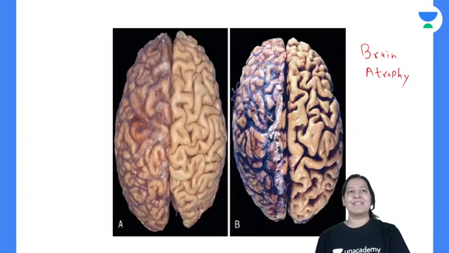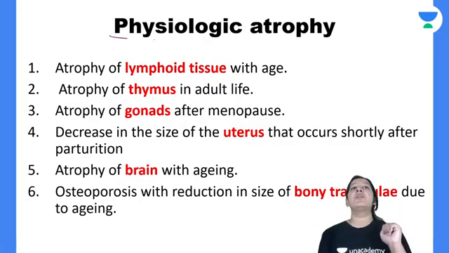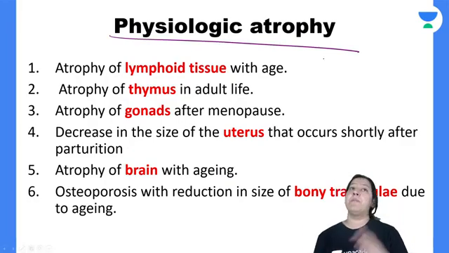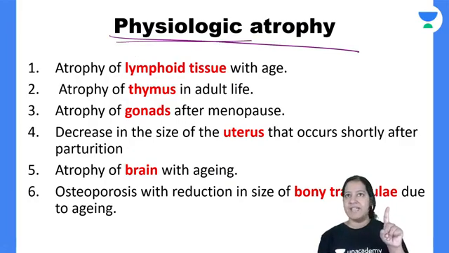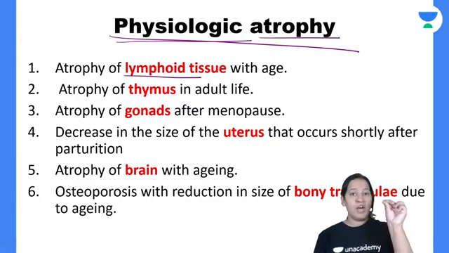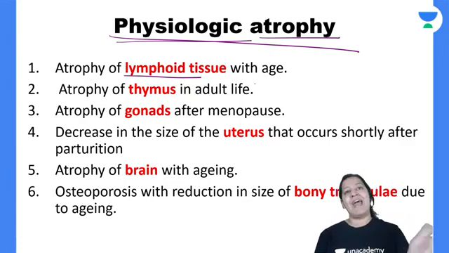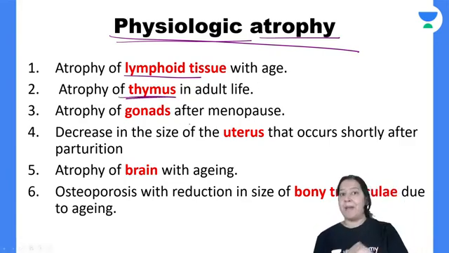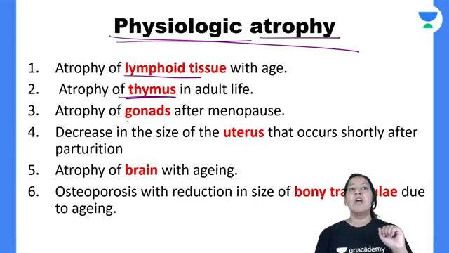Okay, these are the 6, sorry, not 7, 6 examples of physiological atrophy. Physiologically, हमारी body में कहाँ कहाँ atrophy थी? Physiological, it is not disease. Atrophy, the organ reduces in size. We have various lymph nodes, lymphoid tissue, which are more enlarged during childhood, but as the age increases, they decrease in size. We know we have thymus when we are embryo, when we are child, but in adult life, the thymus disappears. You have studied this in embryology, right?